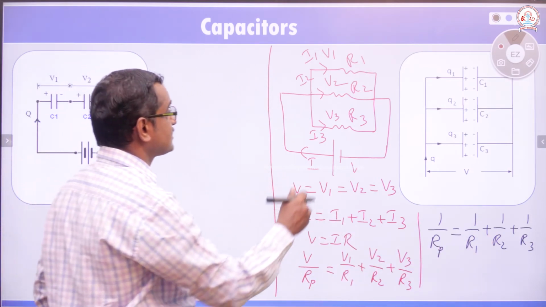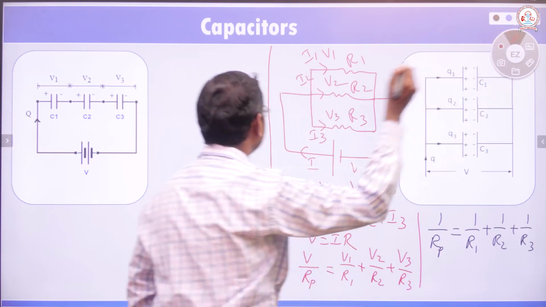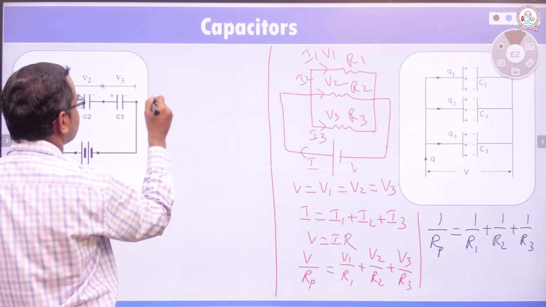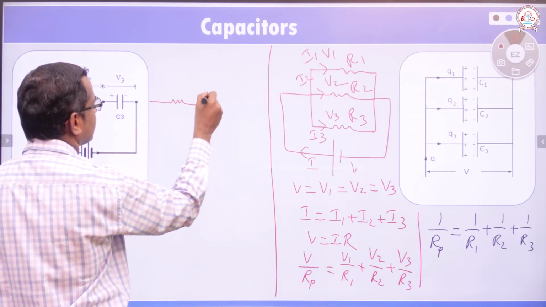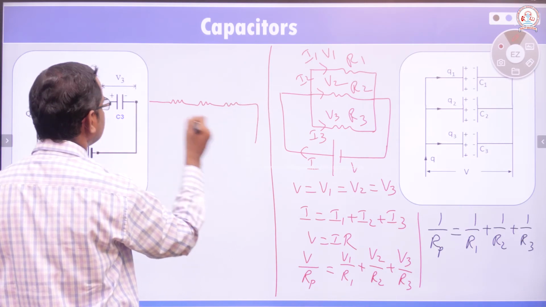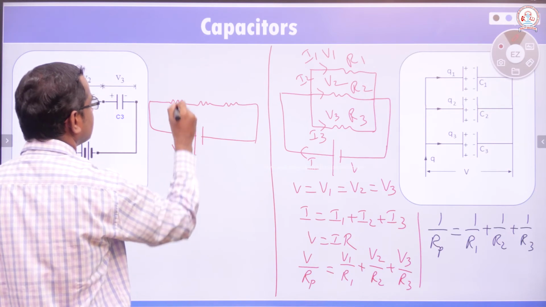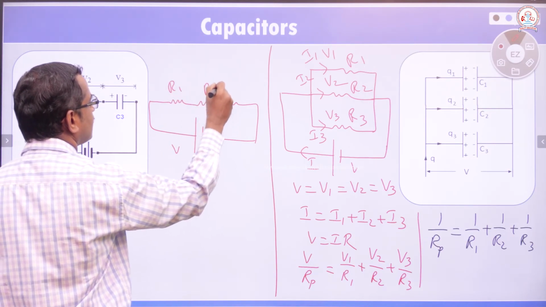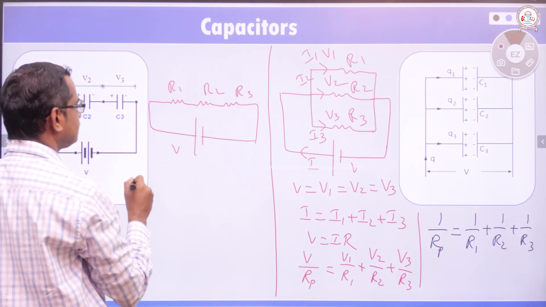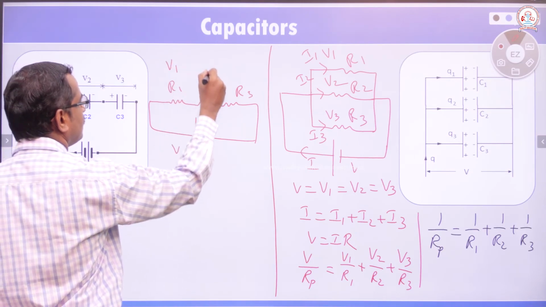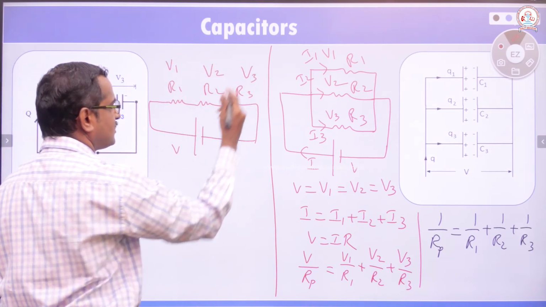In the case where the resistors are connected in series, imagine there are 3 resistors connected like this to a common potential V. This is R1, this is R2, this is R3. Here the potential difference is V1, here V2, here V3.